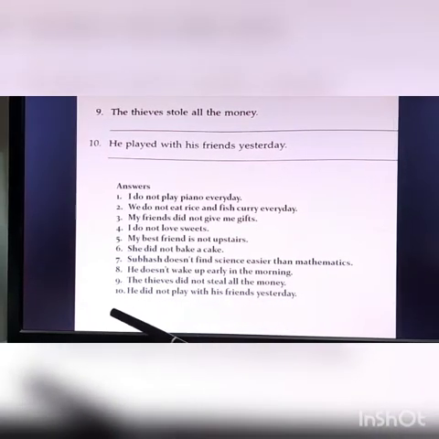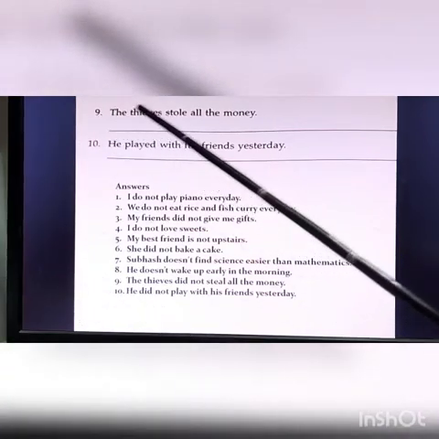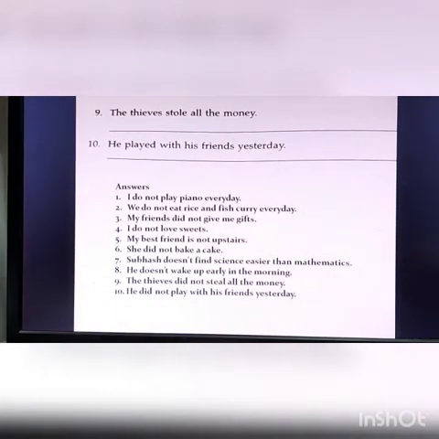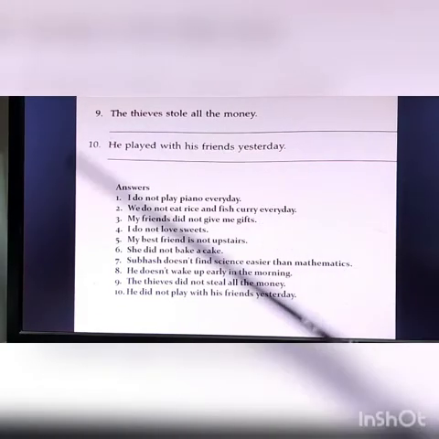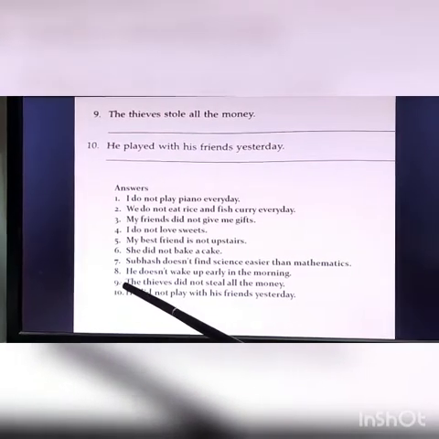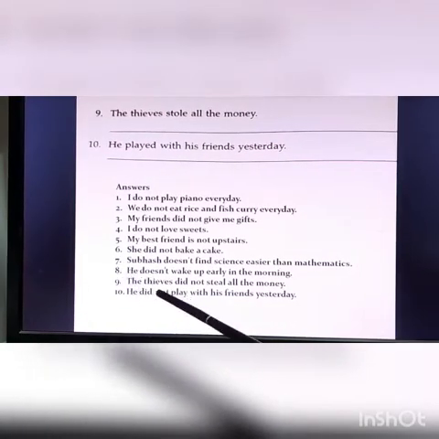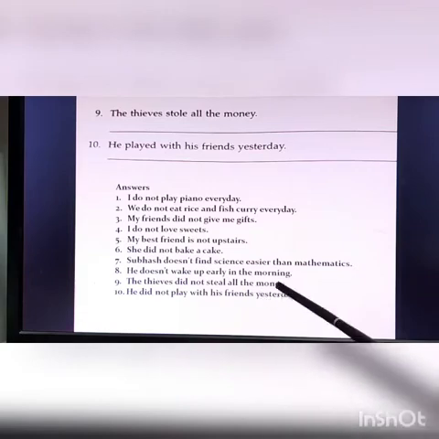Done? Number 9 is the thieves stole all the money. Stole, past form. So it will be did and steal. So how will we arrange the sentence? That is, the thieves did not steal all the money.